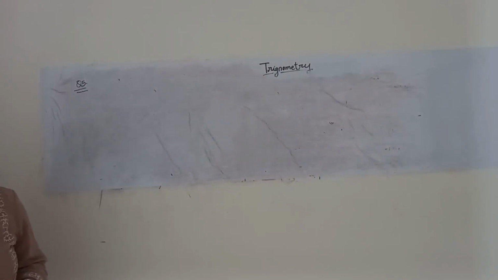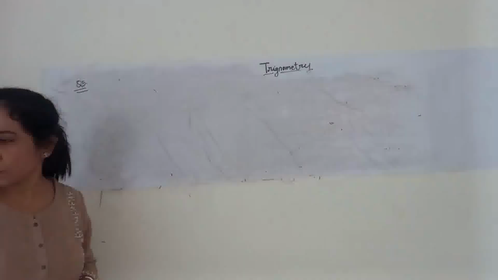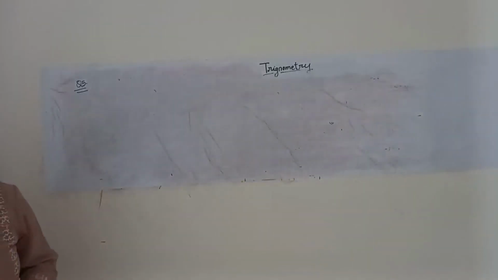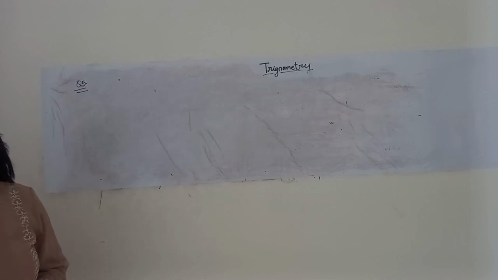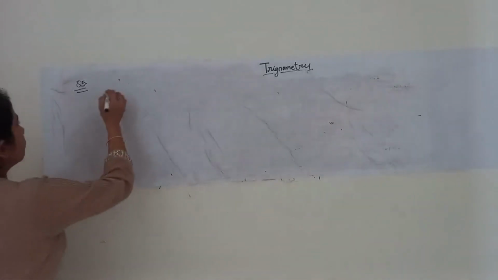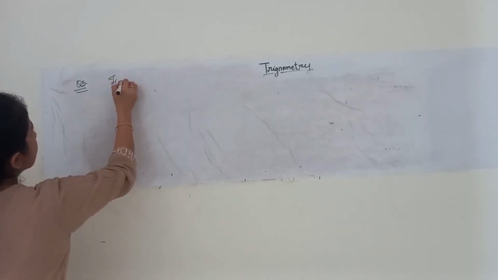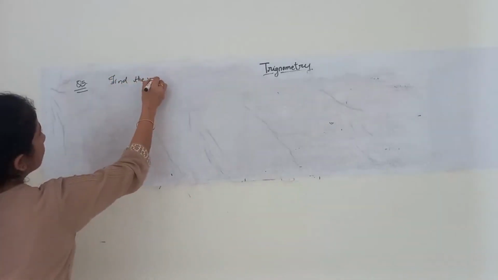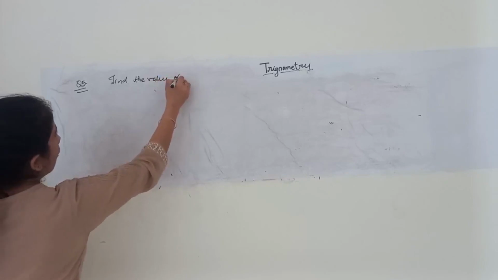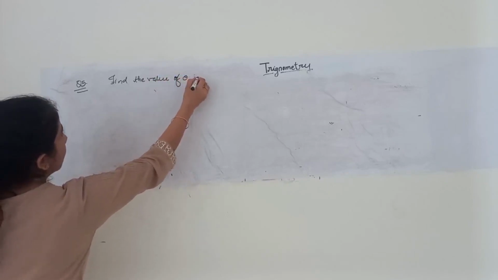Fine. Let's see what question number 5 has to say. Just a sec, students. Find the value of theta in each of the following. Question number 5 is saying you have to find the value of theta.